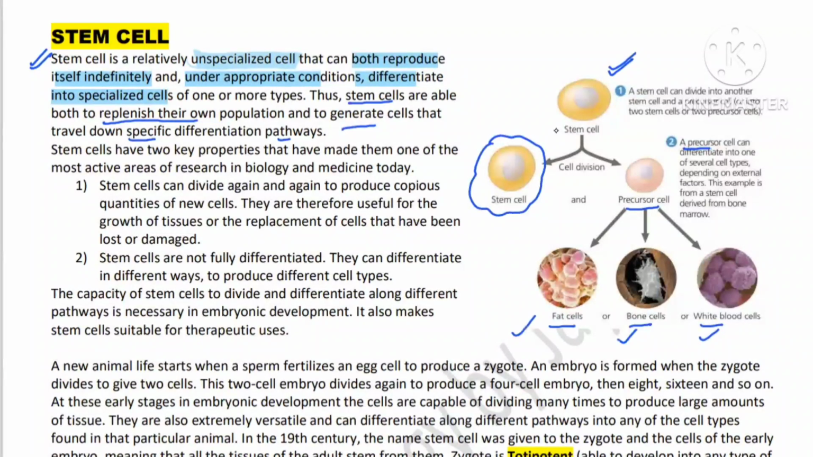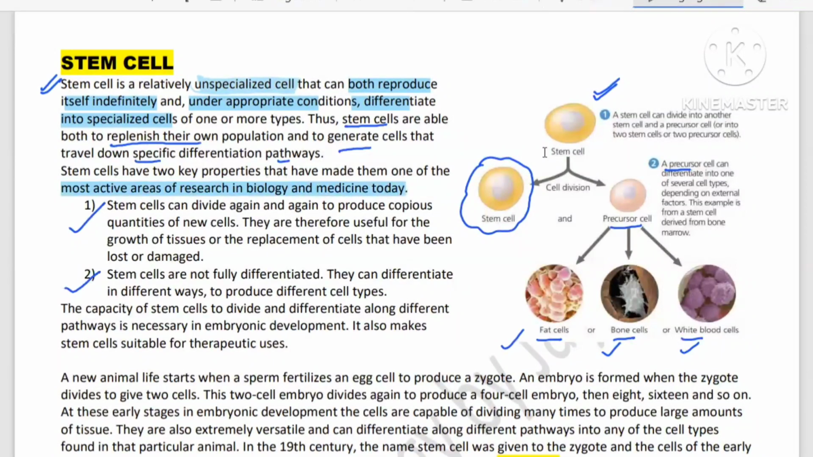Because of these two reasons, they can divide again and again to produce their own copies, and they are not fully differentiated. They can be differentiated into many types. That is why they are the most active area for research in biology and medicine.